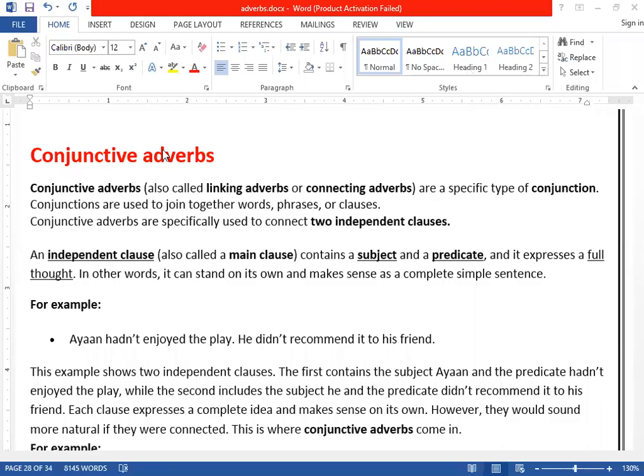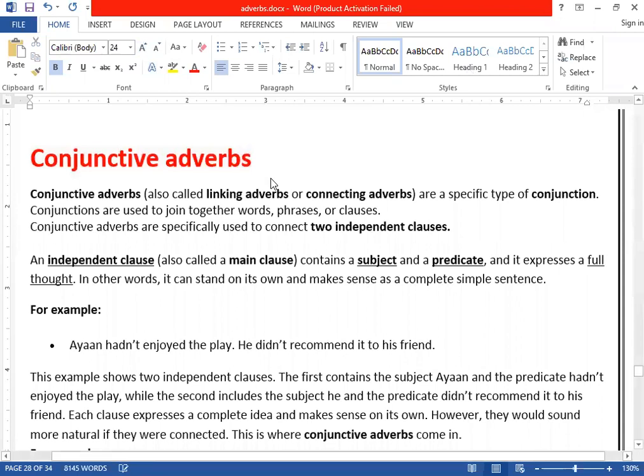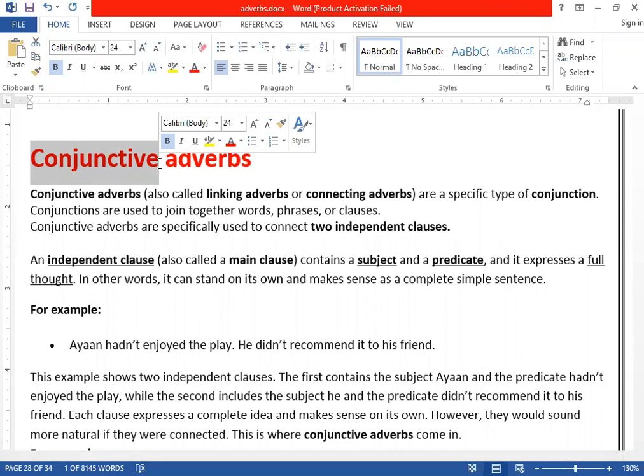Bismillahir rahmanir rahim. In today's lecture, we are going to talk about conjunctive adverbs. Well, let's talk about what conjunctive adverbs are. First of all, let's take the first word, conjunctive, like conjunction. This adverb functions like a conjunction, clear?